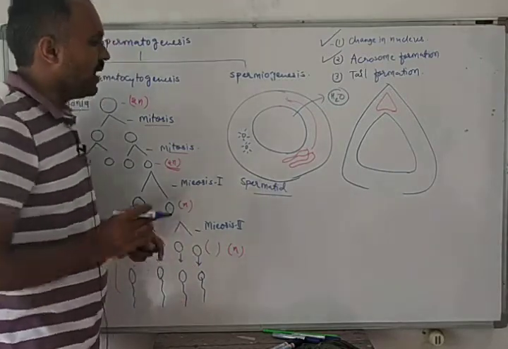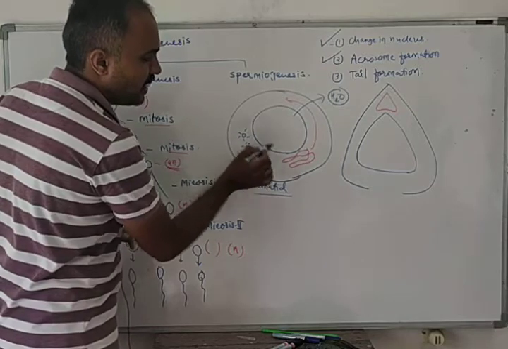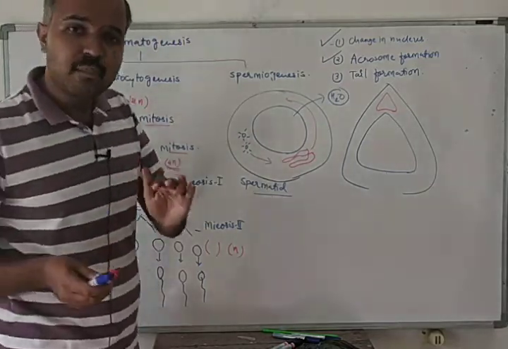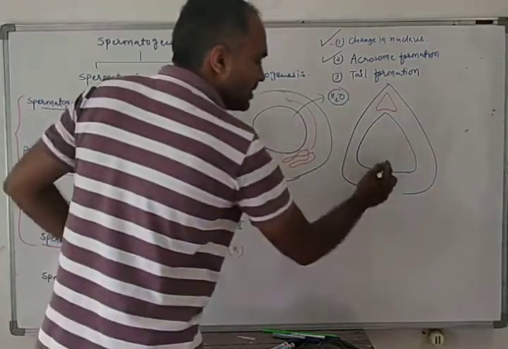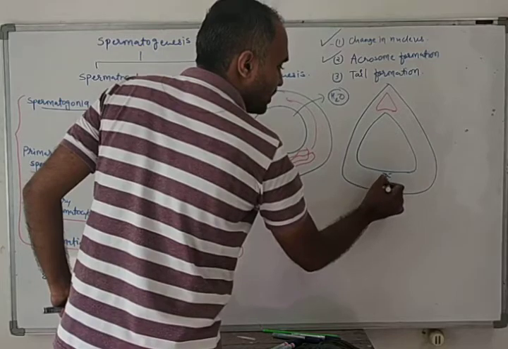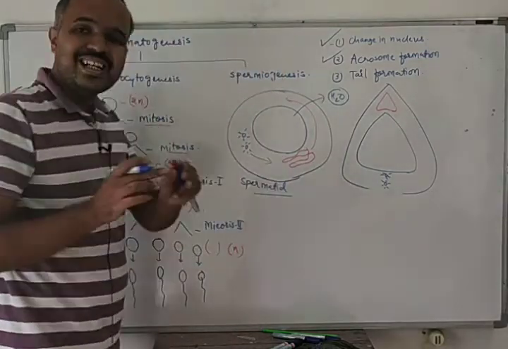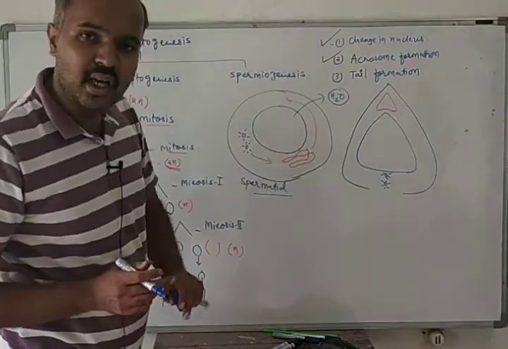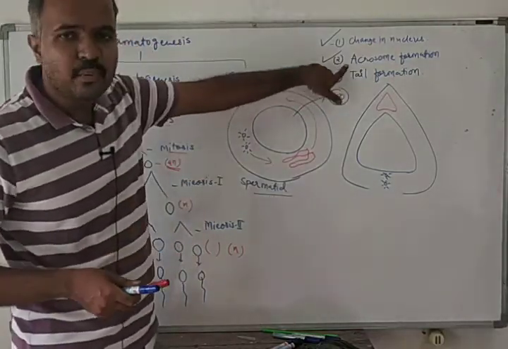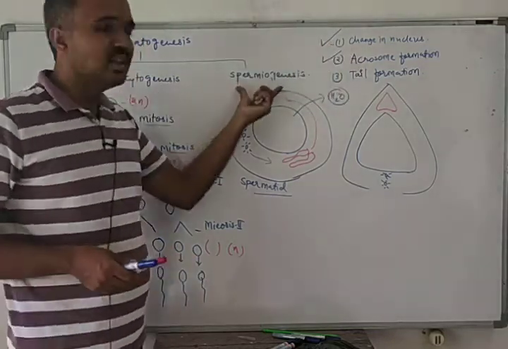Now both these centrioles will migrate to the posterior part of the nucleus, and both will get settled there. So acrosome has been produced. Acrosome formation has been completed. We are talking about this process.